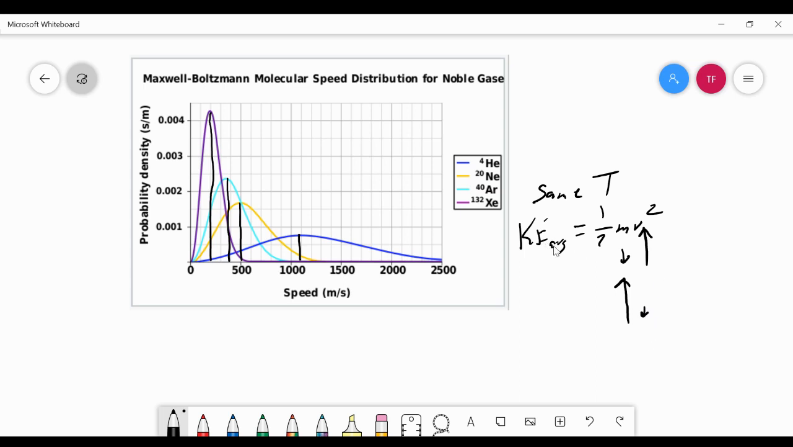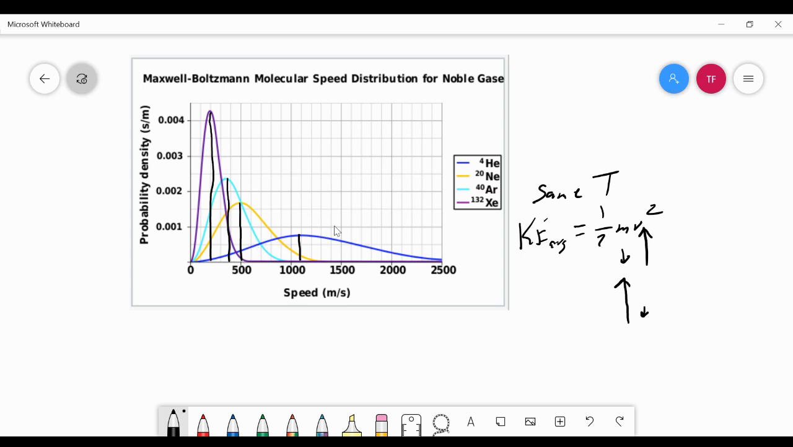In order for a gas to have the same kinetic energy, a small gas has to move faster and a large gas has to move slower. So at the same temperature, big mass gases travel slowly and small mass gases travel quickly so that they have the same kinetic energy at the same temperature. So helium with a mass of 4 is going to travel much faster than xenon with an average mass of 132.